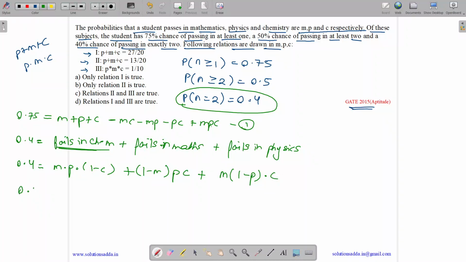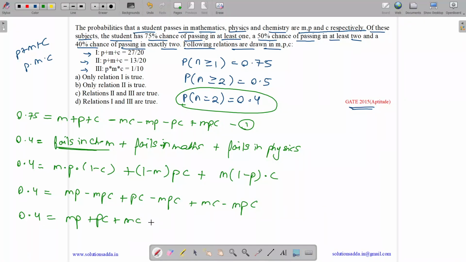So we get 0.4 equals mp minus mpc plus pc minus mpc plus mc minus mpc. So we get 0.4 equals mp plus pc plus mc minus 3 mpc.